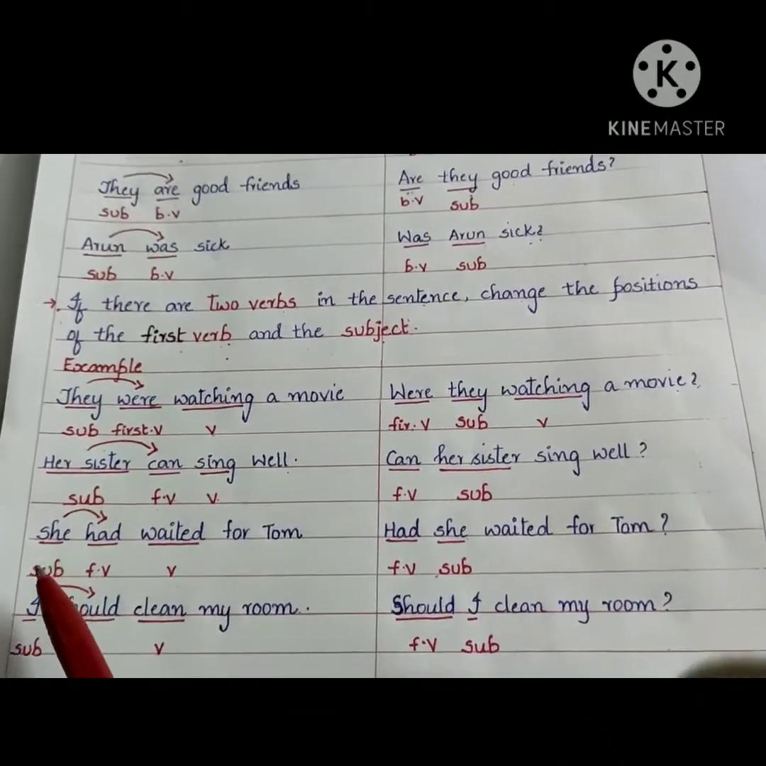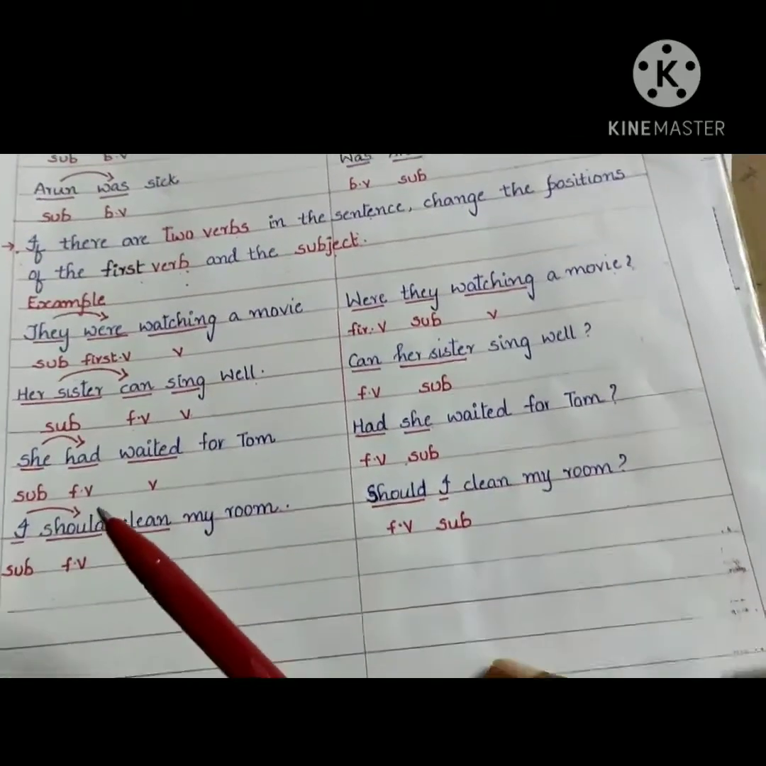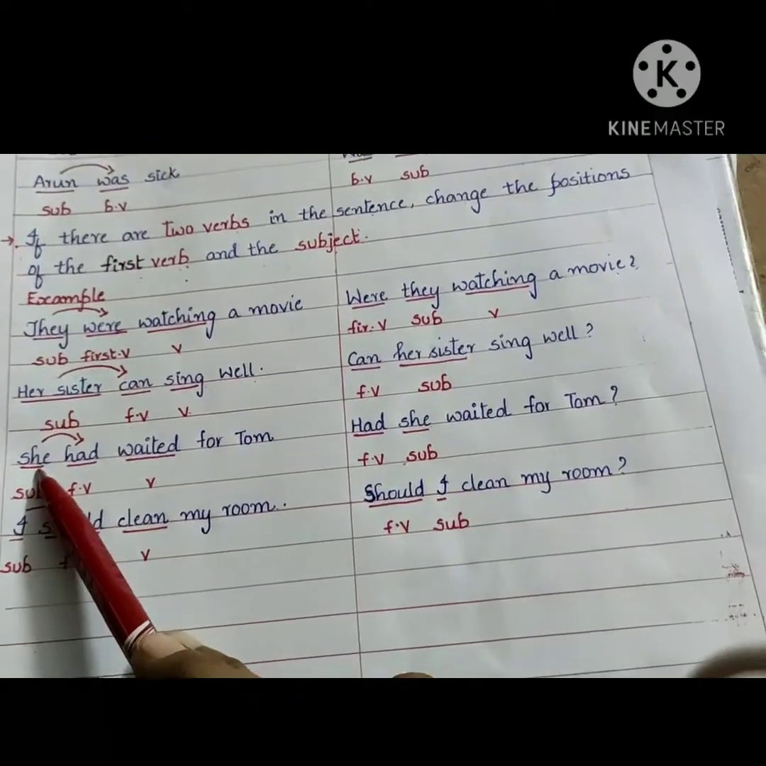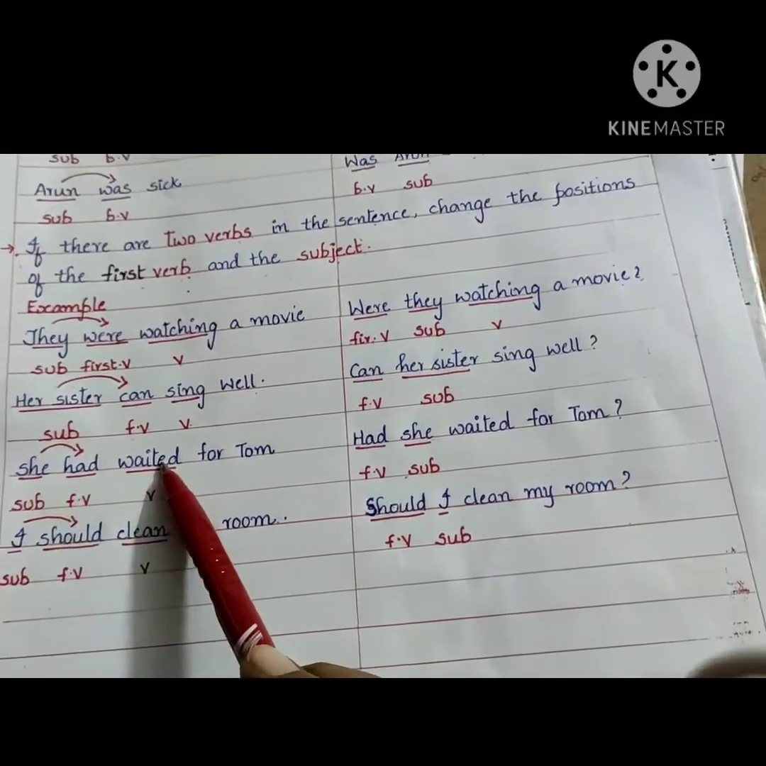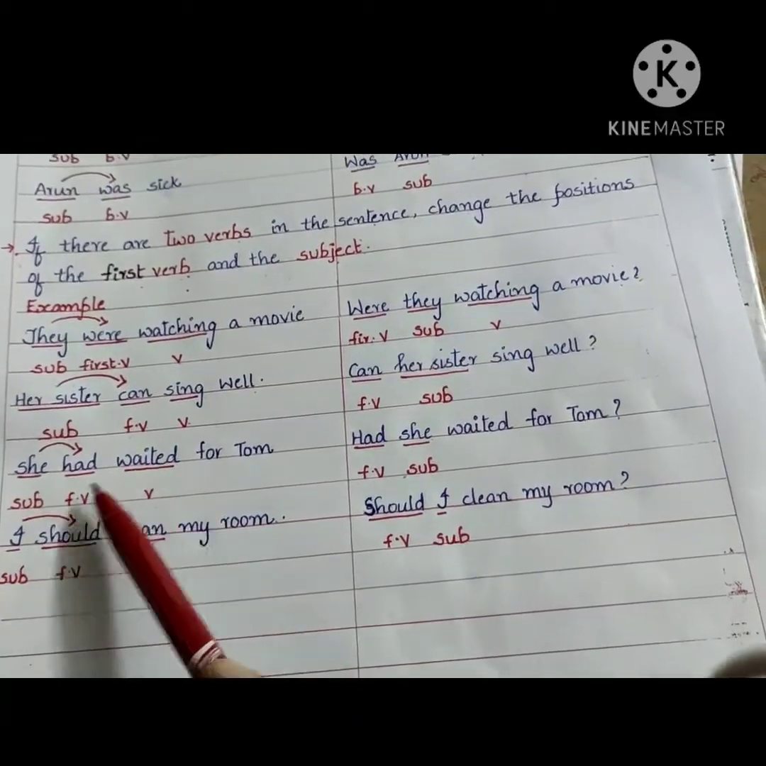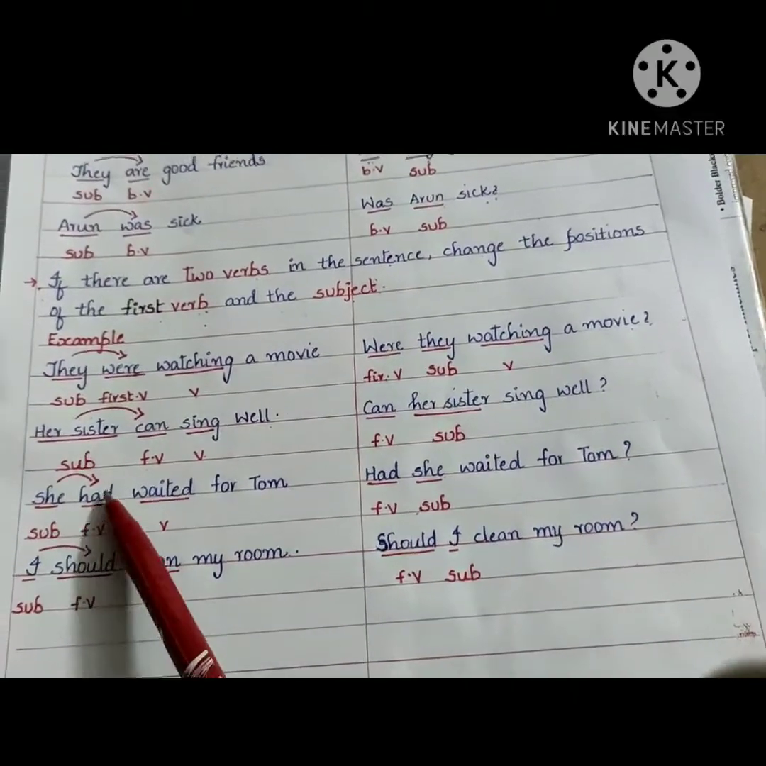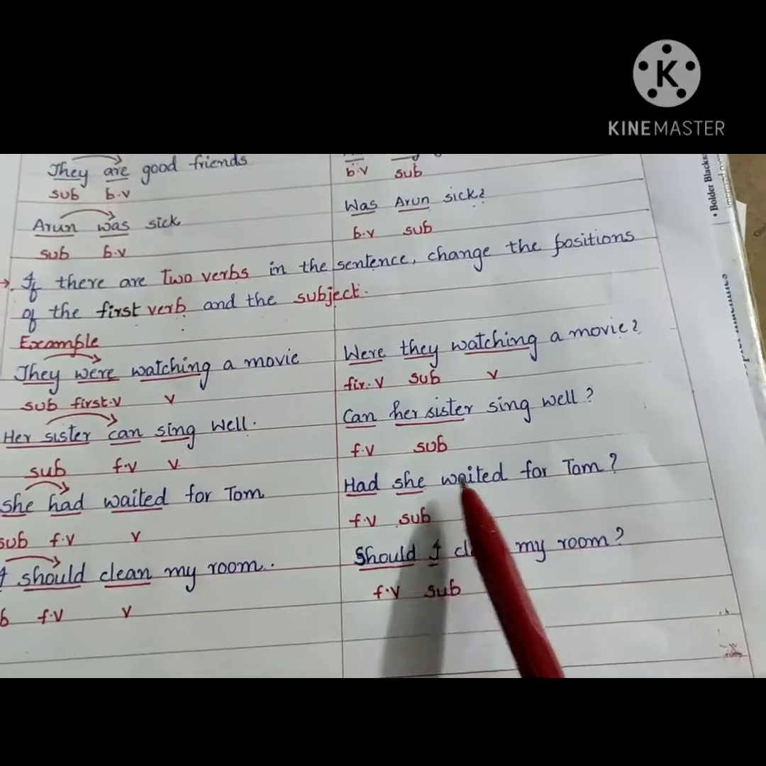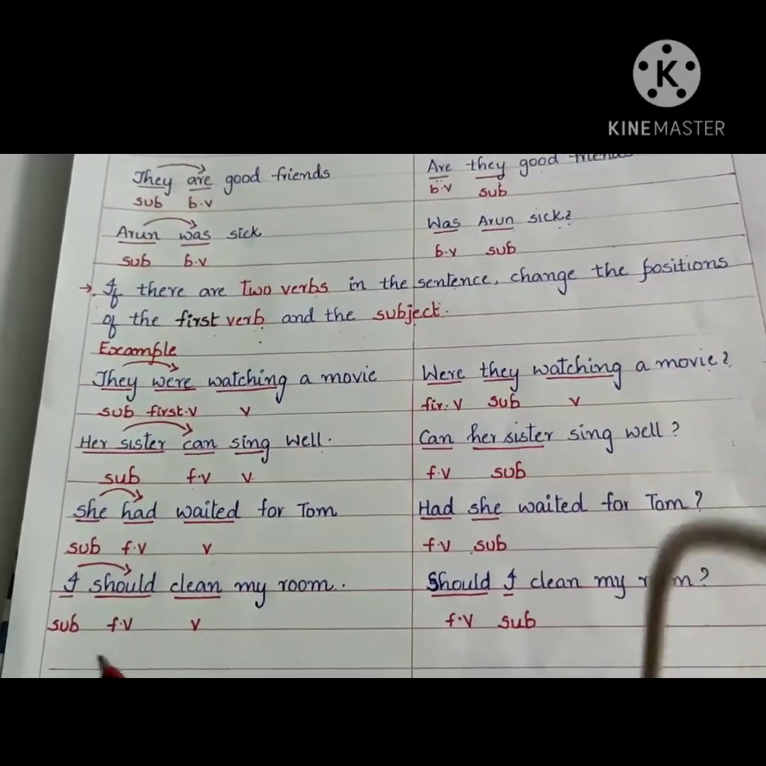Coming to the third example. She had waited for Tom. So what is the subject in the given sentence? She. What is the first verb? Had. And what is the second verb? Waited. So now what you have to change? Yes, again you have to move the first verb in front of the subject. So let us see the question. Had she waited for Tom?